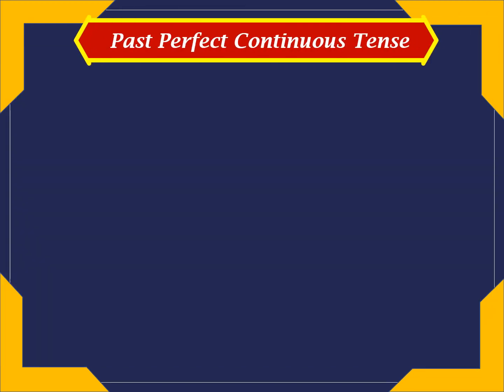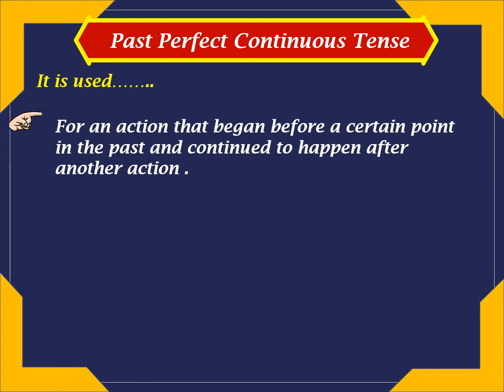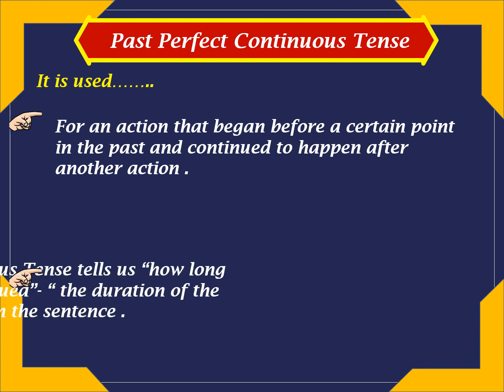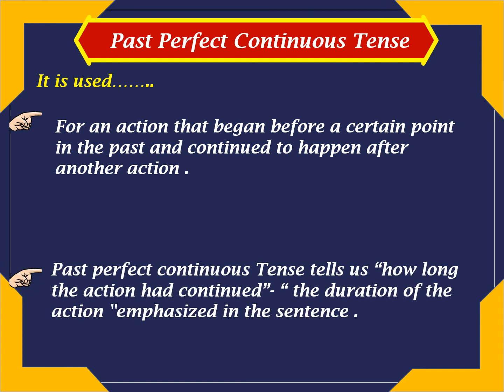Now, the past perfect continuous tense. It is used for an action that began before a certain point in the past and then continued to happen after another action. Past perfect continuous tense tells us how long the action had continued, the duration of the action emphasized in the sentence.